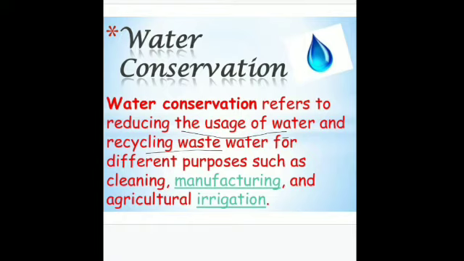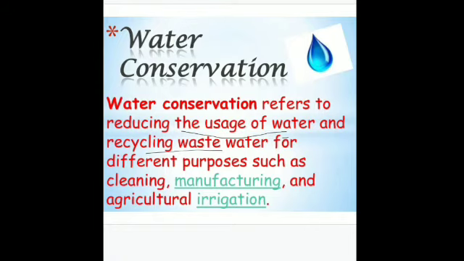that is, for cleaning purposes, cleaning your cars or mopping the floor or something like that, or manufacturing, that is in industries, and in agriculture, that is for irrigation. In agricultural practices like irrigation, that is watering the fields and the plants. Is that clear?